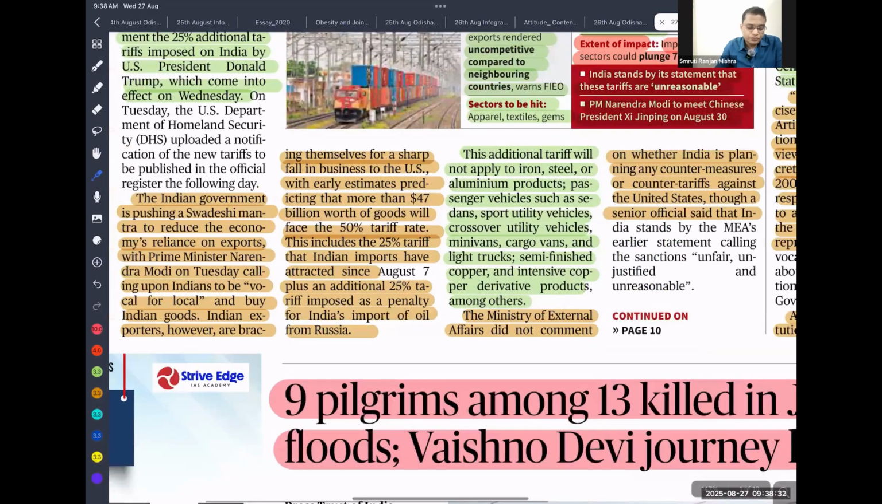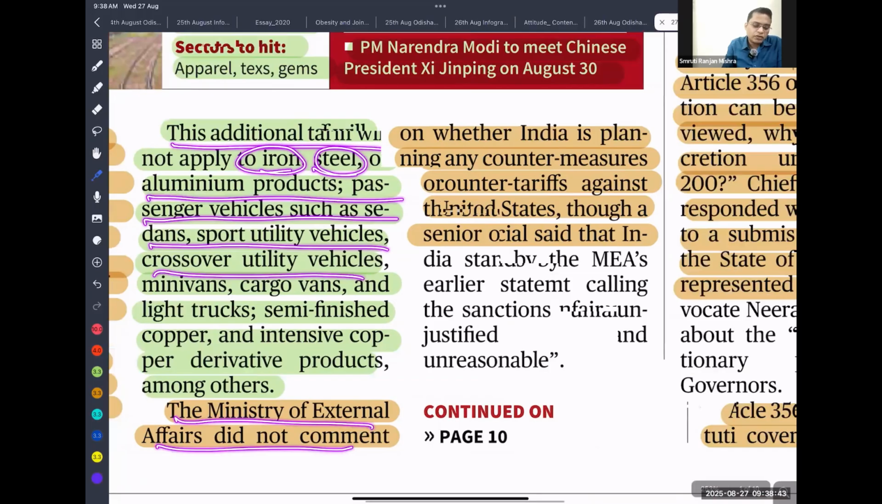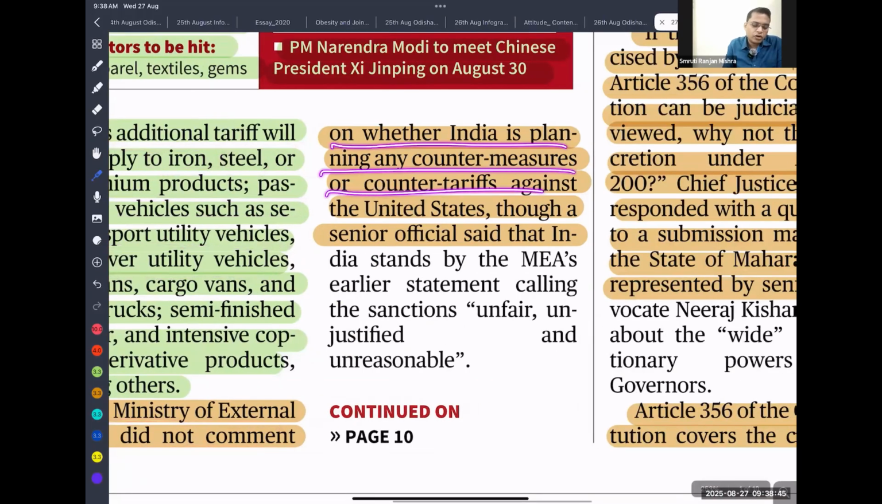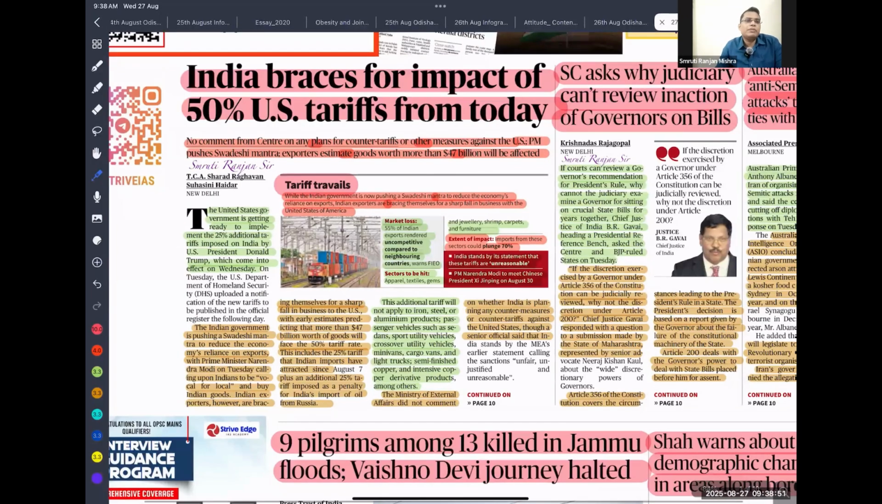This additional tariff will not apply to iron, steel, and aluminum products. The Ministry of External Affairs did not comment on whether India is planning any countermeasures. We have nurtured and improved our relationship with the USA for the last 2 decades, but now the transactional approach of Donald Trump is hurting our relationship because he is imposing more tariffs.